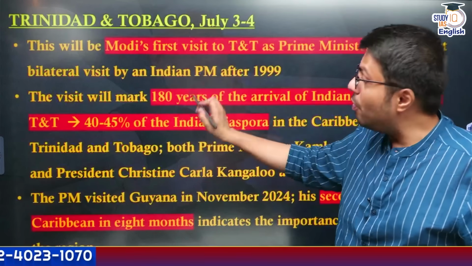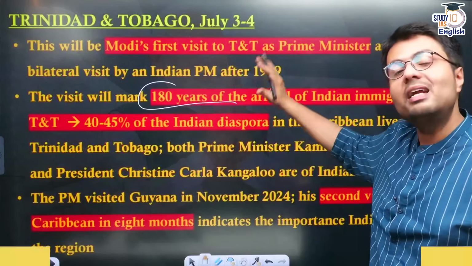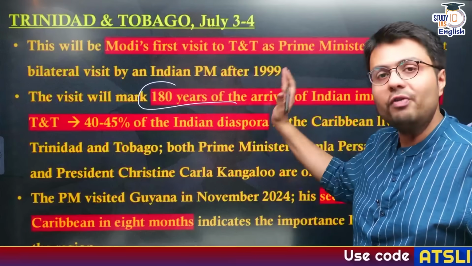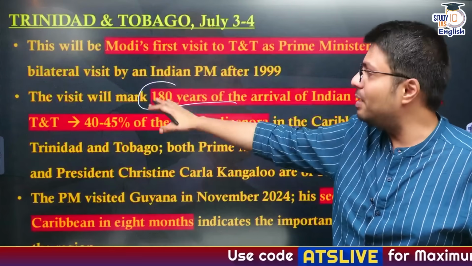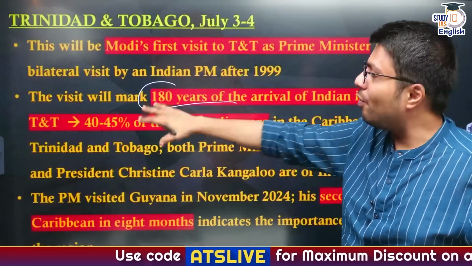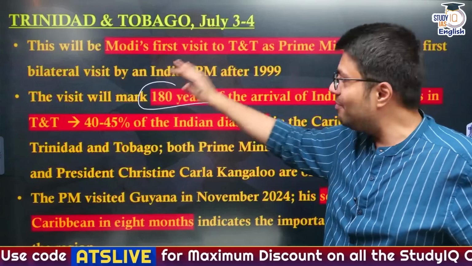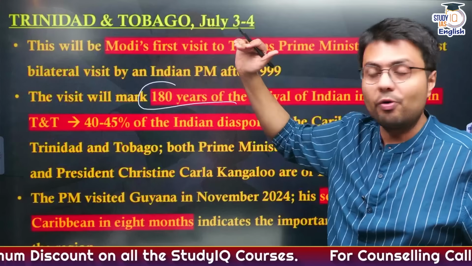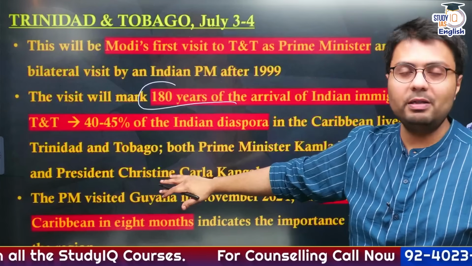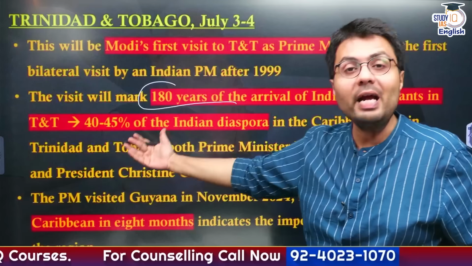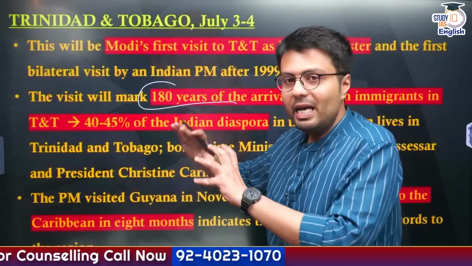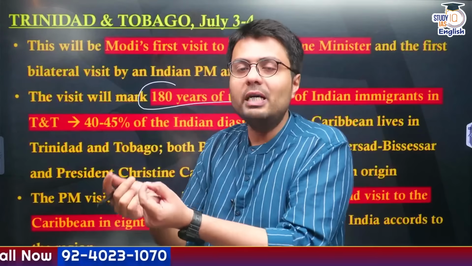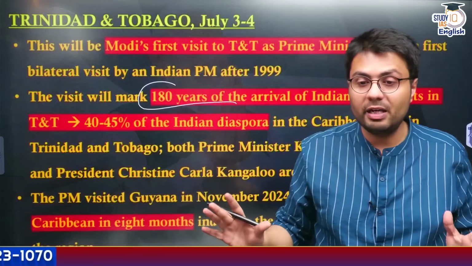This visit will also mark 180 years since the arrival of Indian people started in the Caribbean islands. So much so that 40 to 45% of people of Indian origin living in the Caribbean islands live in only one country, Trinidad and Tobago. And even the Prime Minister and President of Trinidad and Tobago are people of Indian origin. So therefore, a visit to a small country located in the Caribbean becomes so significant.